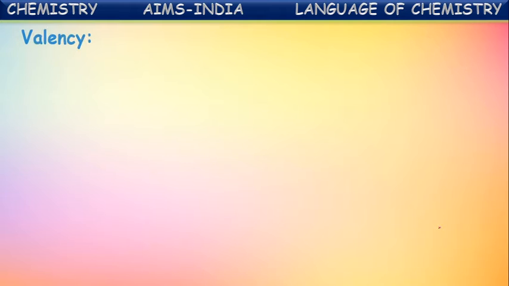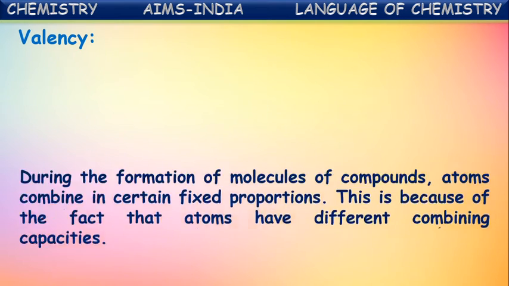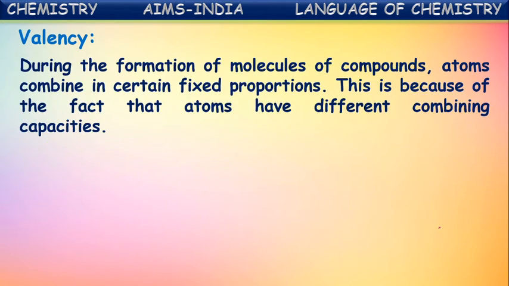Okay. Next, valency. During the formation of molecules of compounds, atoms combine in certain fixed proportions. This is because atoms have different combining capacities. One atom can combine with two atoms, some atoms can combine with only one atom, and some can combine with many atoms.